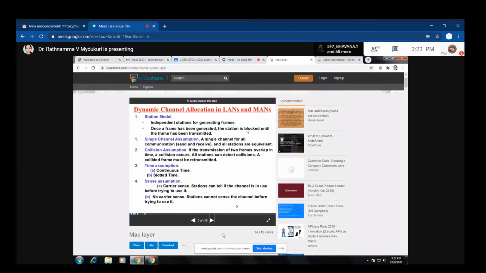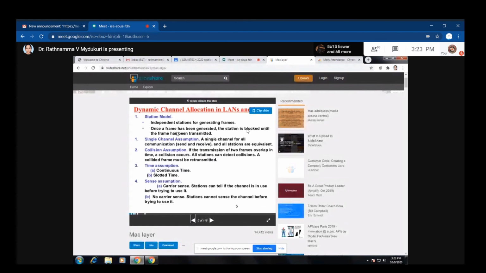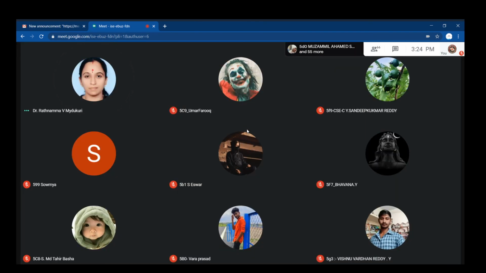Okay, so the next topic is multiple access protocols. But according to your examinations, the syllabus goes up to the previous topic, that is, up to the dynamic channel allocation problem that you have to read. So we'll continue the next part after the examinations. If you have any doubts regarding your examination syllabus, anything else, you can ask me.